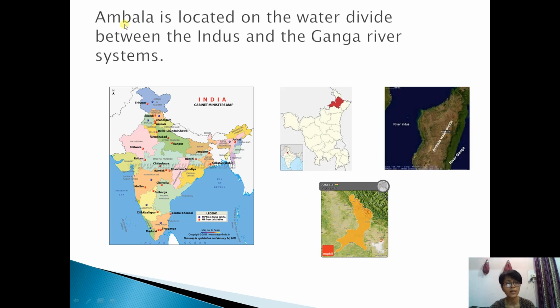I'm showing you. See, this Ambala is located on the water divide between the Indus and the Ganga river system. Ambala is one place which is located in Haryana. I'm showing this picture of Ambala. Yes, this is Ambala you see, and this Ambala actually serves as a water divide between river Indus and river Ganga. So in between these two rivers, this is the highland area, and this is Ambala. I'm showing the picture of Ambala.